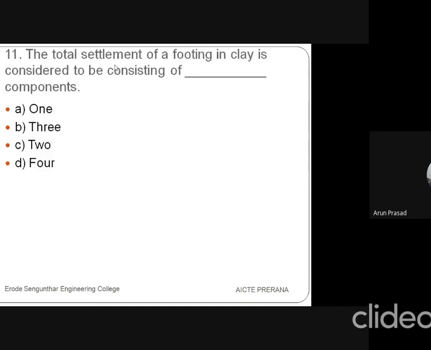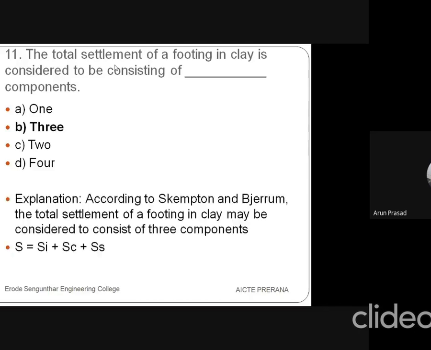Then the 11th question is, the total settlement of a footing in clay is considered to be consisting of dash components. So it may be 1, 2, 3 or 4. So the settlement will be 3, because according to Terzaghi and also according to Skempton and Bjerrum, the total settlement in the footing will be considered three, isn't it?